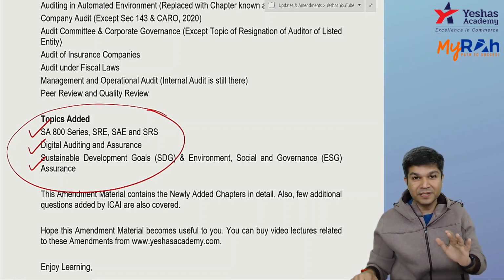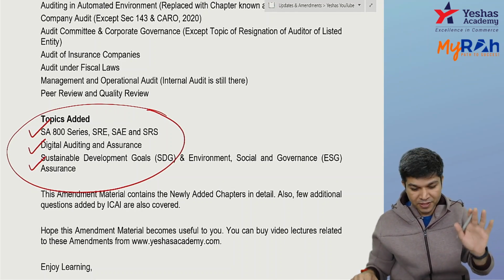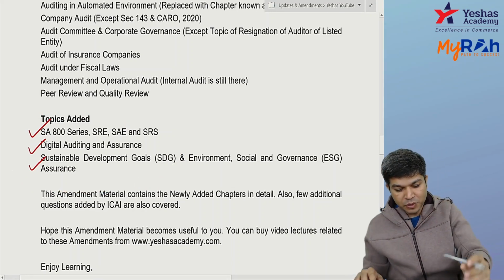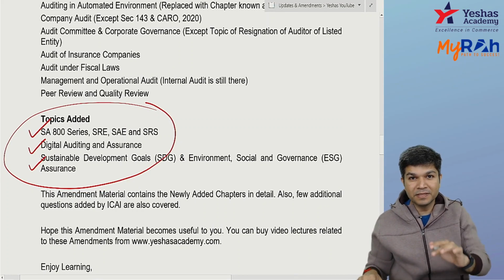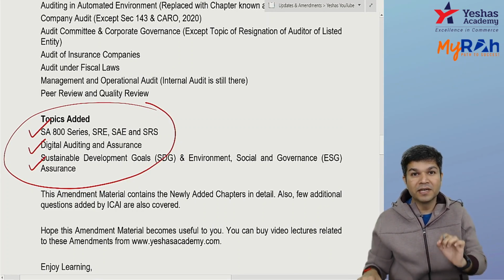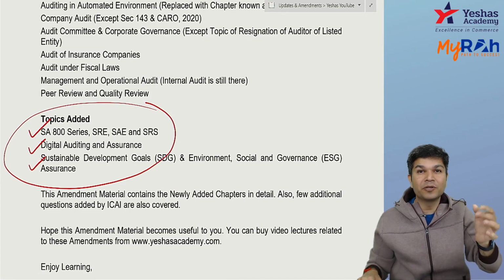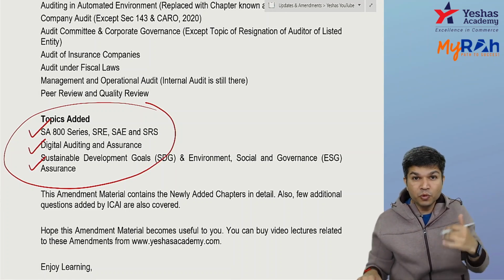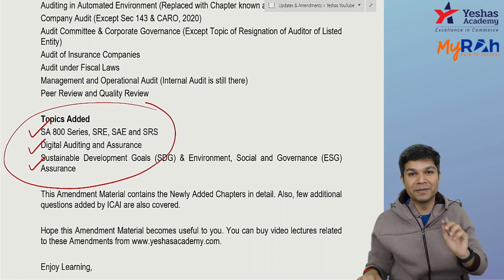Now, the material which is given to you is not only related to these 3 topics. It also includes additional questions which have been added in each and every topic. So other topics which are as such the same, but if new questions have been added by ICAI, that is also given to you in this amendment material.